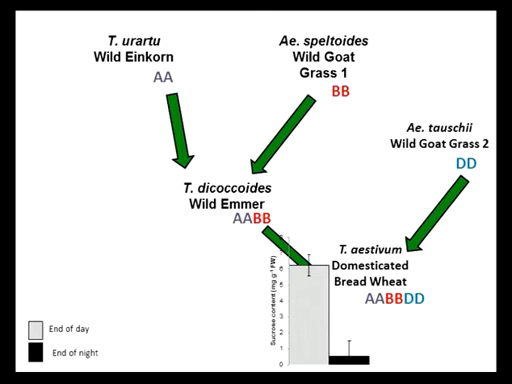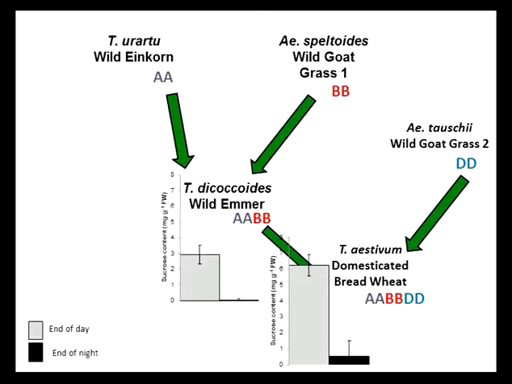So you've actually seen this graph before in a different form. By the end of the day, which is the grey bar, sucrose is accumulated to quite a high level. But then during the night, the sucrose is degraded until nearly zero is left at the end of the night. So we wanted to look in these other species to see if a similar pattern of sucrose accumulation is observed.